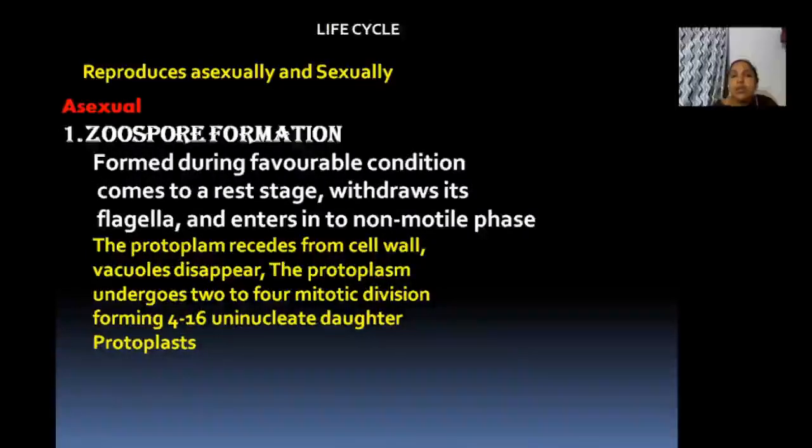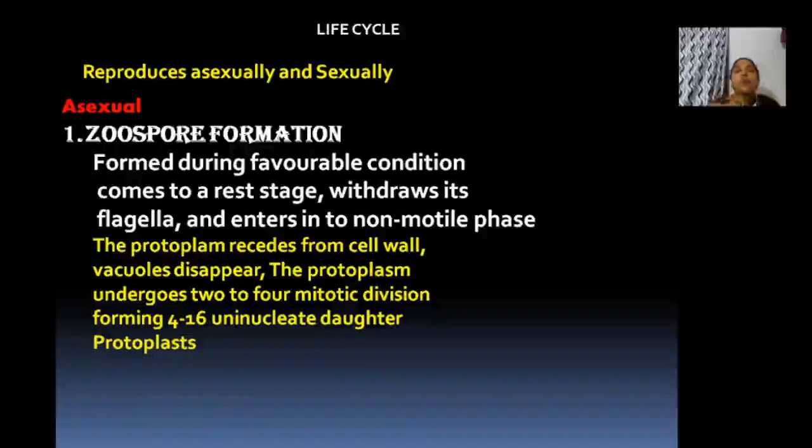Pear-shaped structure, biflagellate, motile, then a large single nucleus, a large single pyrenoid, a large single cup-shaped chloroplast, two contractile vacuoles, then basal granules from which the flagella arise, then the reddish eye spot. And these are all very important, plus some of the cell organelles present in the cytoplasm. Clear? Okay. Now let us move on to the life cycle.